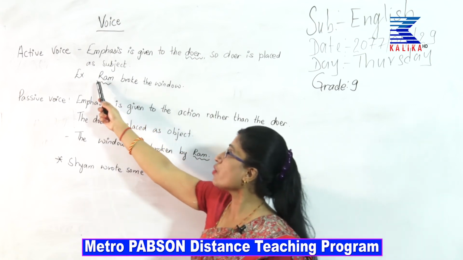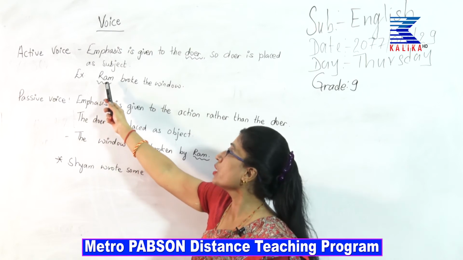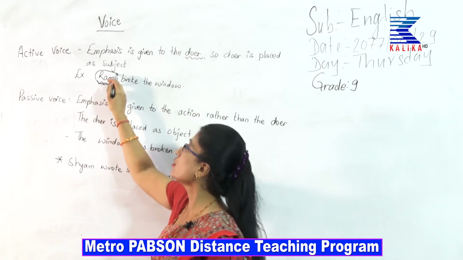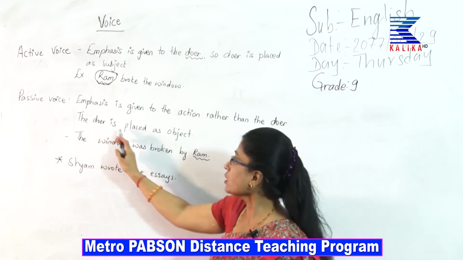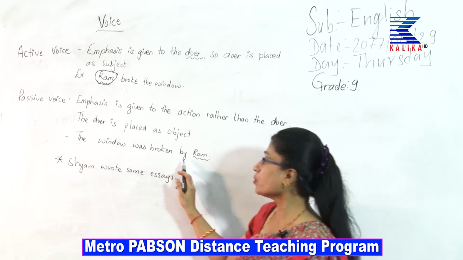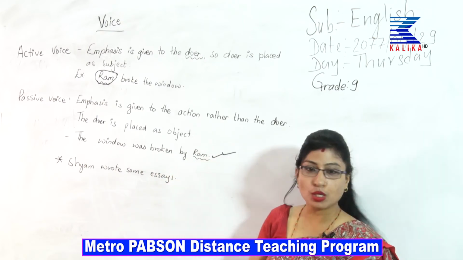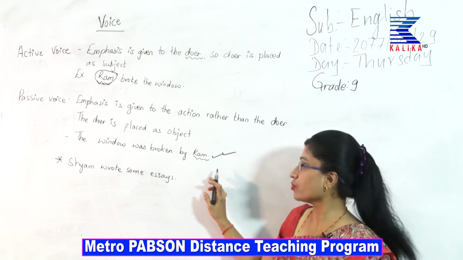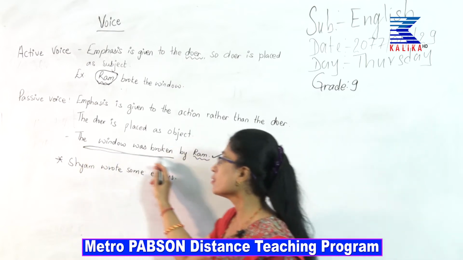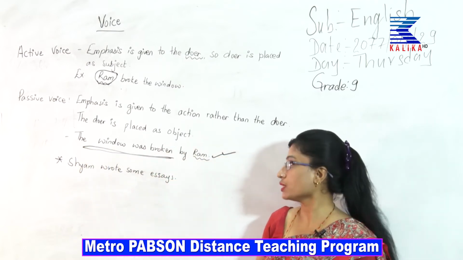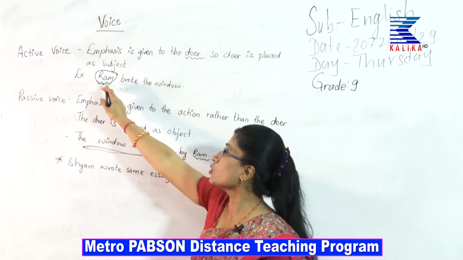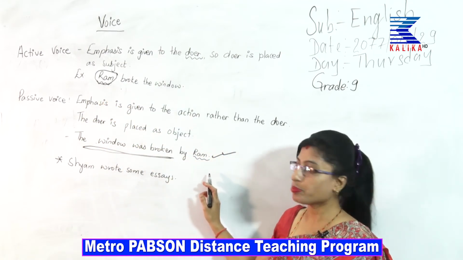So, we have just read this sentence, Ram broke the window. Here, who is the doer? Ram. Who is the doer, everyone? Ram. Now, look, the doer is placed as object. So, this Ram has come here in the passive structure. The window was broken by Ram. So, where has the subject come? It has come as object in the passive sentence. The window was broken by Ram. What is given emphasis? The action is given more emphasis. So, the window was broken by Ram. The object is placed as subject, whereas the doer is placed as object in a passive sentence.